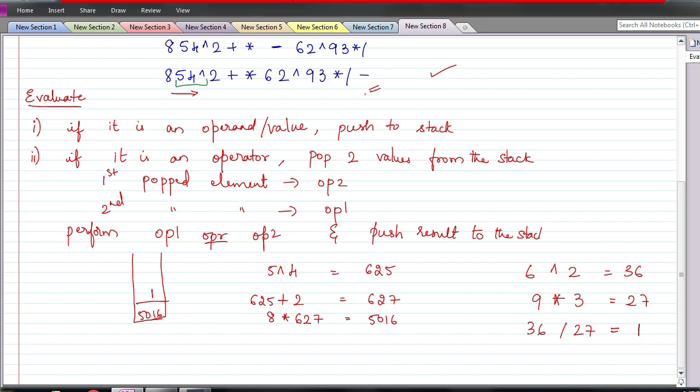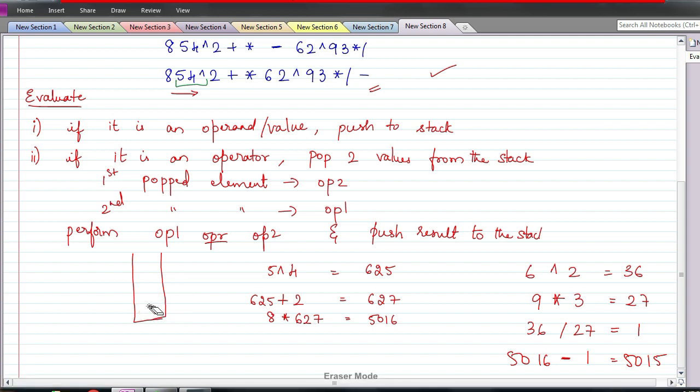Next, I have minus. So, for minus, I get 1 here, 5016 here. The answer is 5015, and that is pushed to the stack. And now we have reached the end of the expression. It means there is no more expression. Now the stack is having only one element, and this is your answer. So what is the answer? It is 5015. Okay, so this is evaluation of a postfix expression.